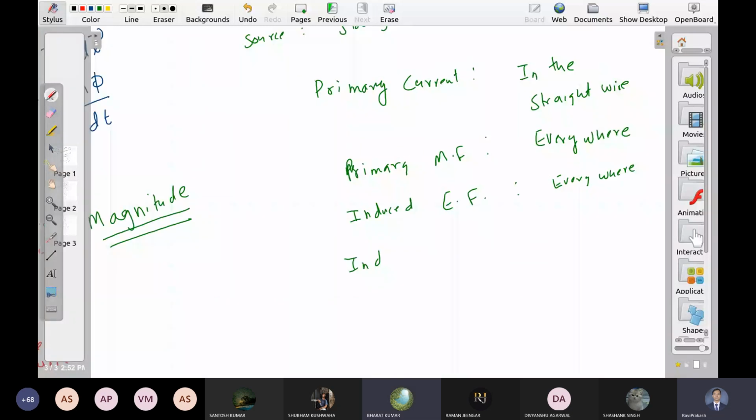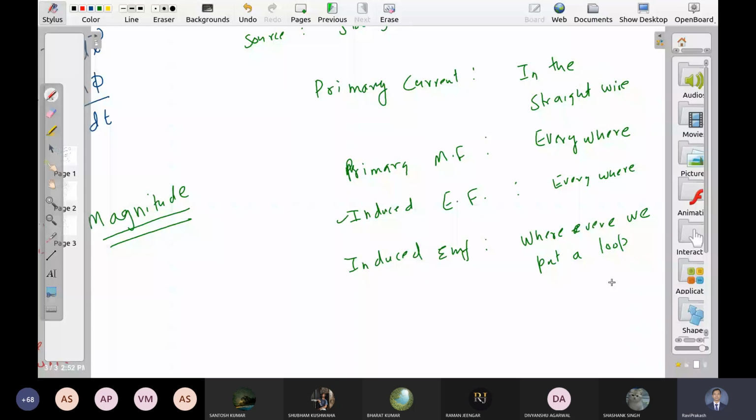In some loop. Wherever we put a loop, we put a toroid, so we are getting a field, we are getting EMF in the toroid. आप कुछ और रख दीजिए, उसमें आना शुरू हो जाएगा. Why? Because electric field is everywhere. जहाँ जहाँ electric field है, EMF आपको मिलेगा.